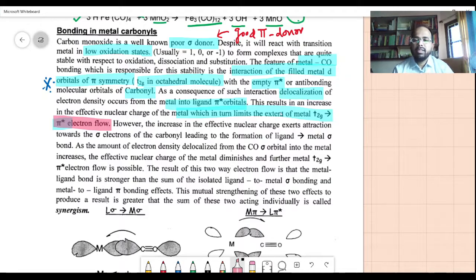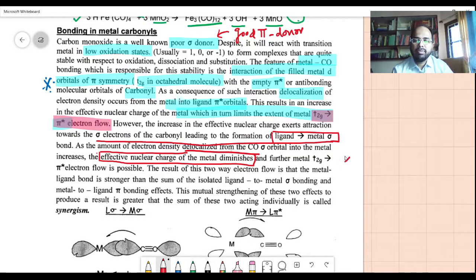However, the increase in the effective nuclear charge exerts attraction towards the sigma electrons of the carbonyl, leading to the formation of a ligand-to-metal sigma bond. As the amount of electron density delocalized from the carbon monoxide sigma orbital into the metal increases, the effective nuclear charge of the metal diminishes. We have seen how this EAN is calculated in our previous examples, so this becomes very essential for you. And further, metal t2g to pi electron flow is possible.